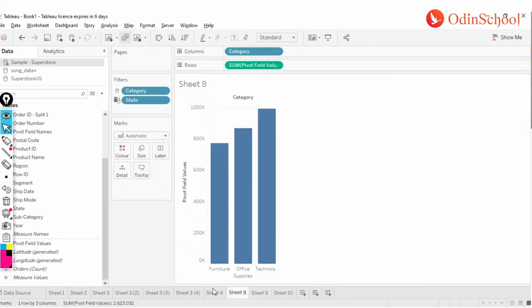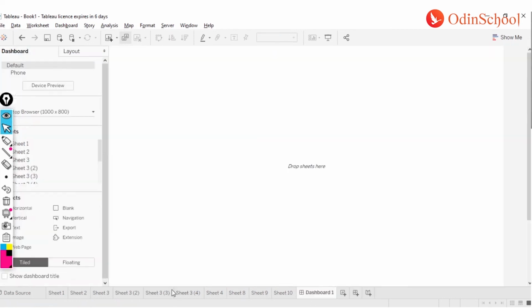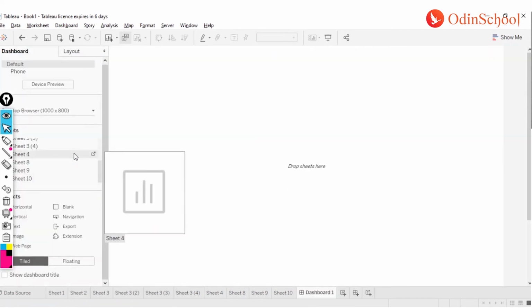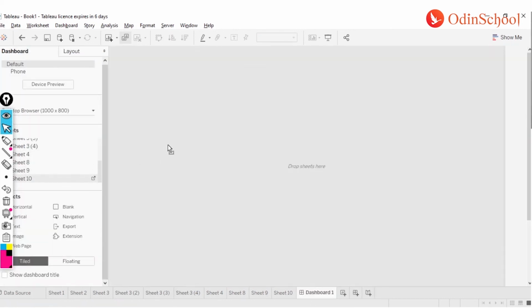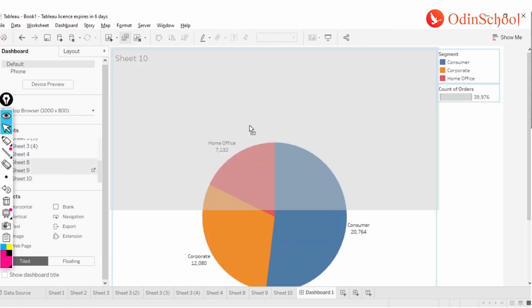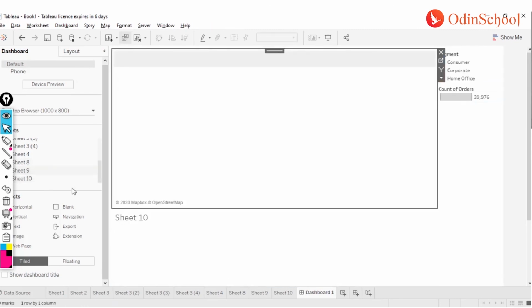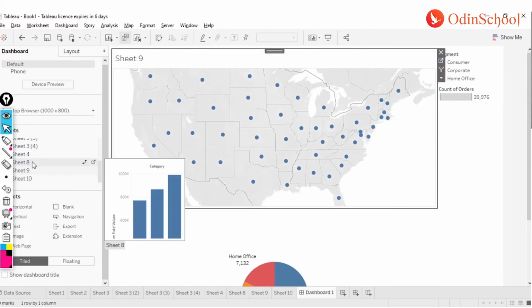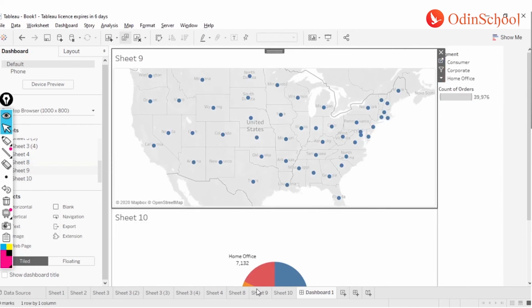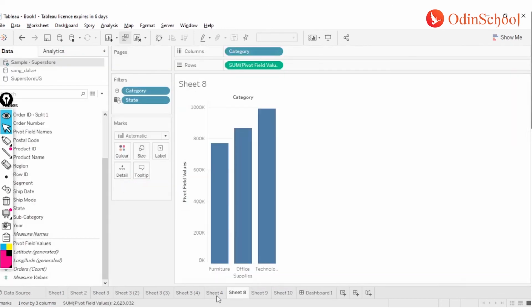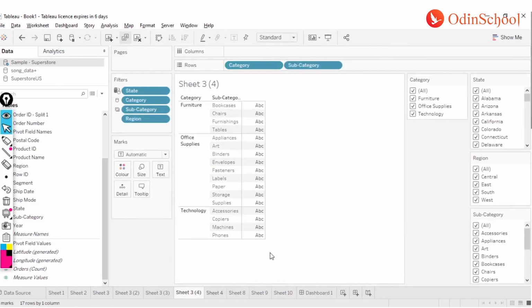Now these charts are not of significance, the behavior of the filter is going to be the significance. So I'm going to add them into my dashboard, and I'm going to call each one of them over here by dragging and dropping. Whenever I drag and drop these, if I have any filters listed over here, like for example in my sheet number 3 or 4, I have 4 filters which are visible on my right hand side.